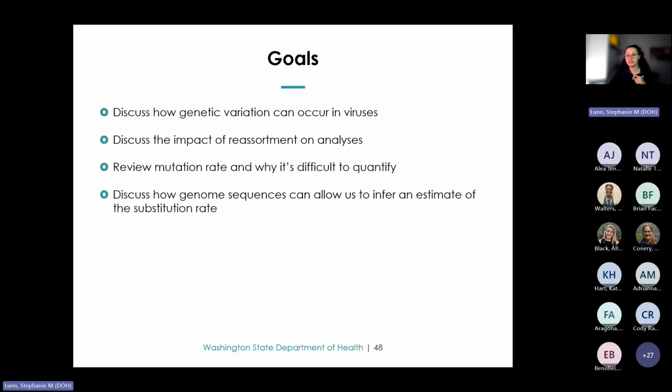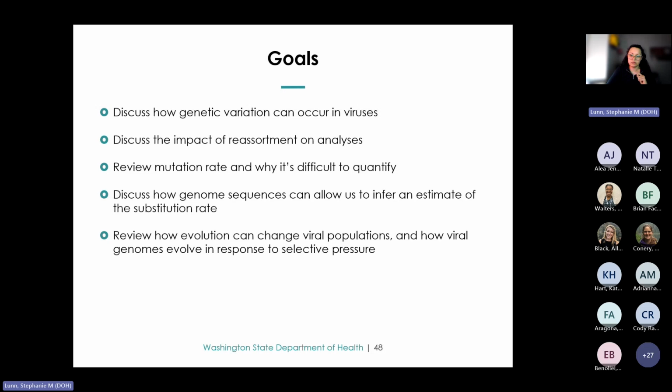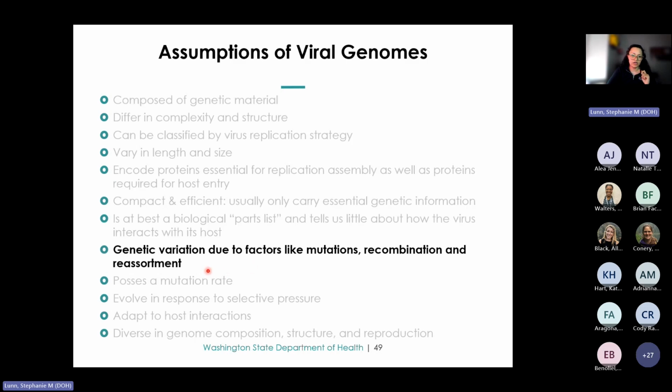Afterwards, I will discuss how genome sequences can allow us to infer an estimate of what is called the substitution rate, and we'll talk about that. I will also review how evolution can change viral populations and how viral genomes evolve in response to selective pressure. And lastly, give some examples of how viral genomes can adapt to host interactions. But first, let's start off with talking about genetic variation.